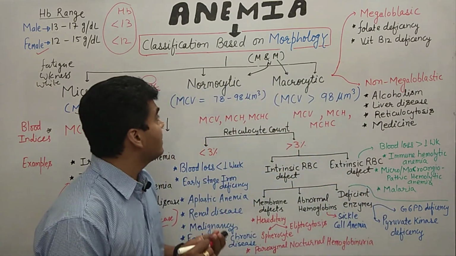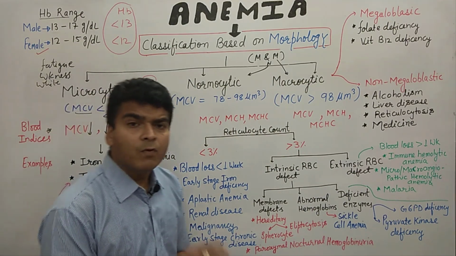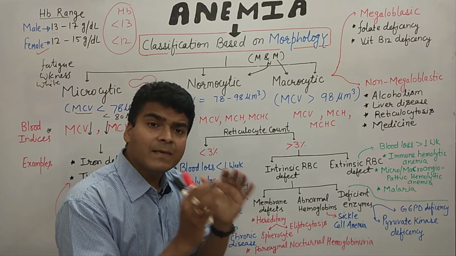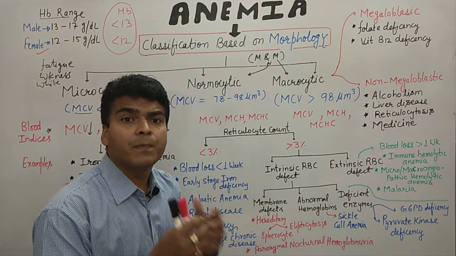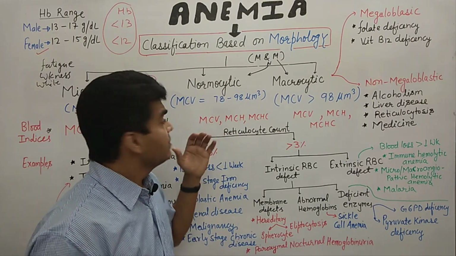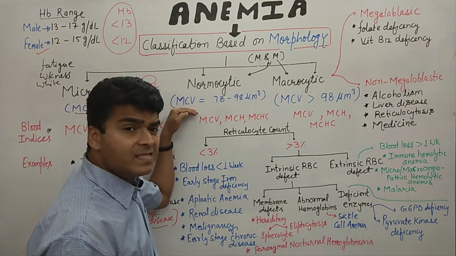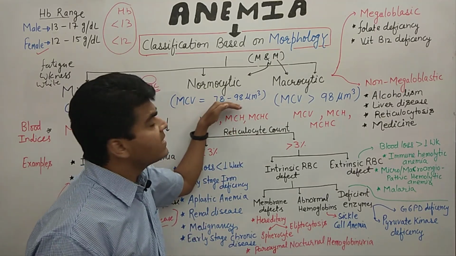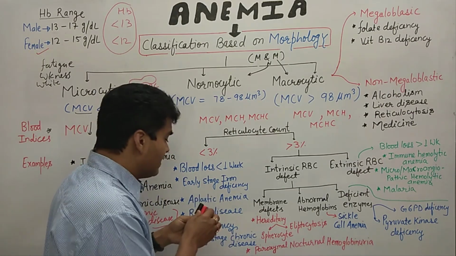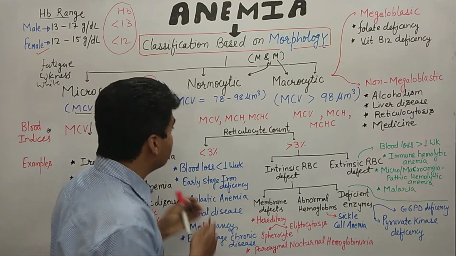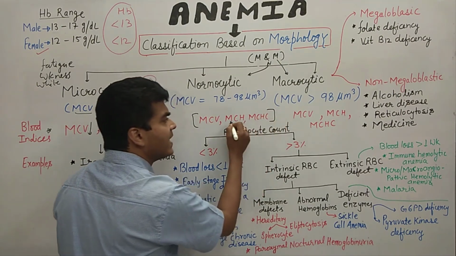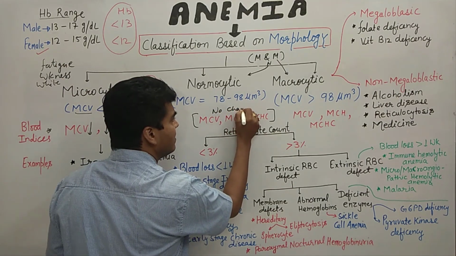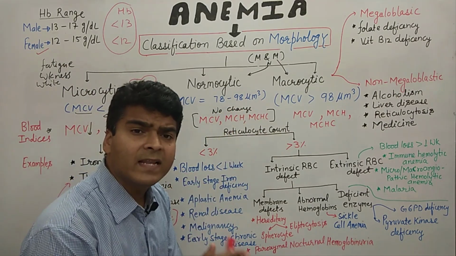Now moving on to normocytic anemia. In normocytic anemia the cells remain in the normal size, but there is some problem within the cells. Looking at the parameters, the MCV is around 78 to 98 micrometer cubed, and there is no change in MCH and MCHC, meaning they remain in the normal range.